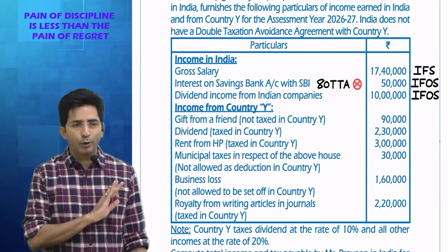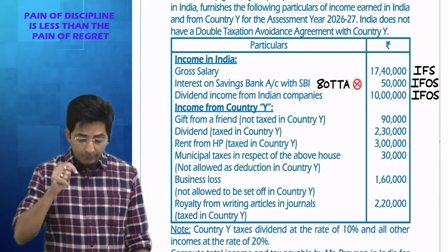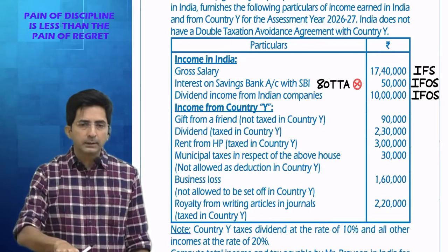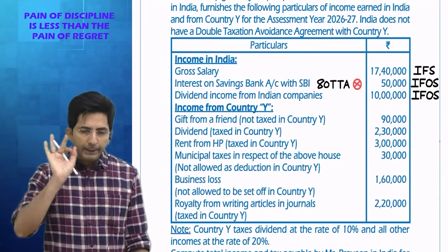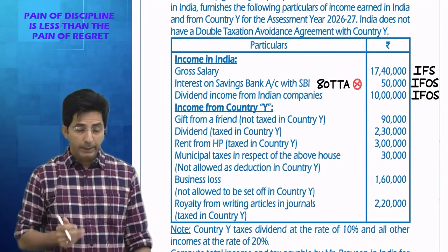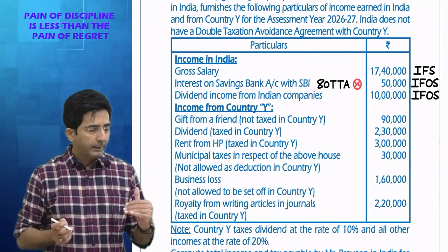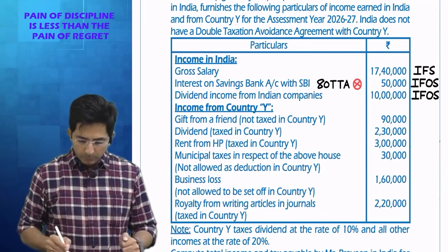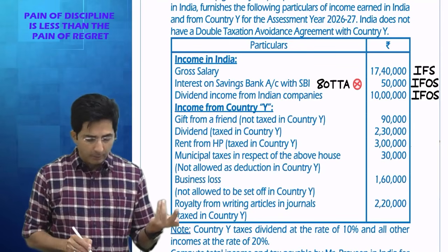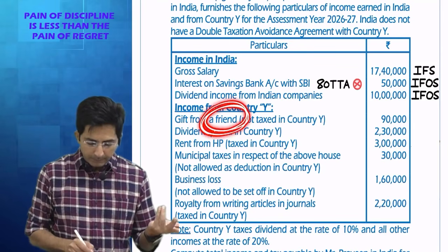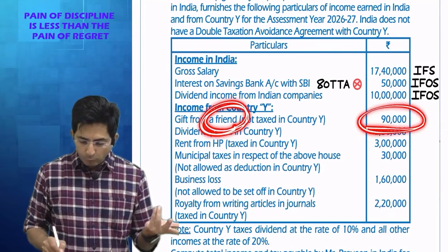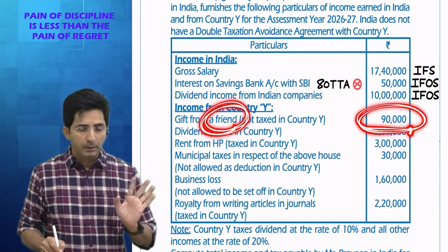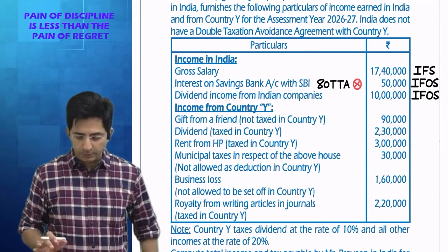But that is foreign law. What did I say? We are solving the sum for the Indian government. So we will be solving the sum as per Indian law. In India, what is the law? Whenever you get a gift from a friend, if the value exceeds 50,000, it is taxable. So as per Indian law, receiving a gift from a friend, that too of 90,000, which is more than 50,000, it will be taxable. Under which head? Income from other sources.